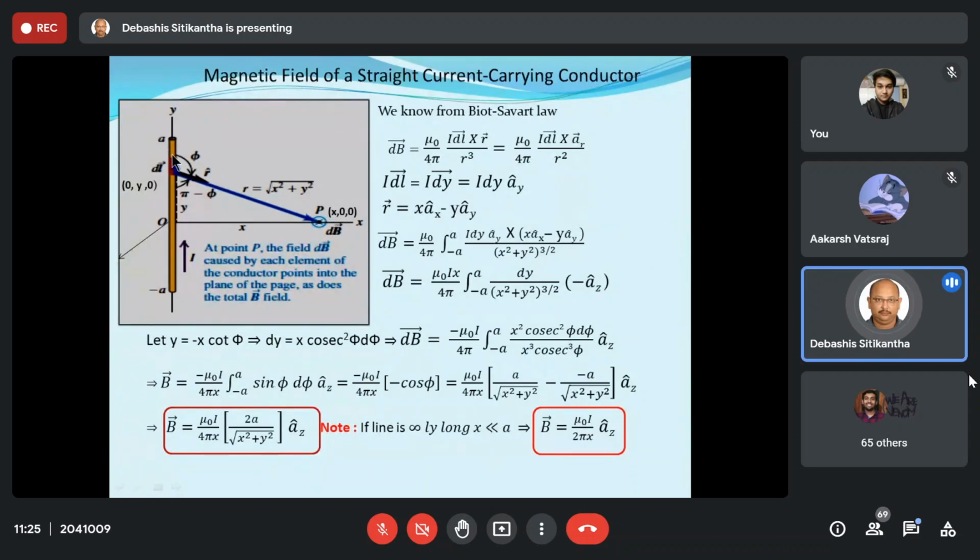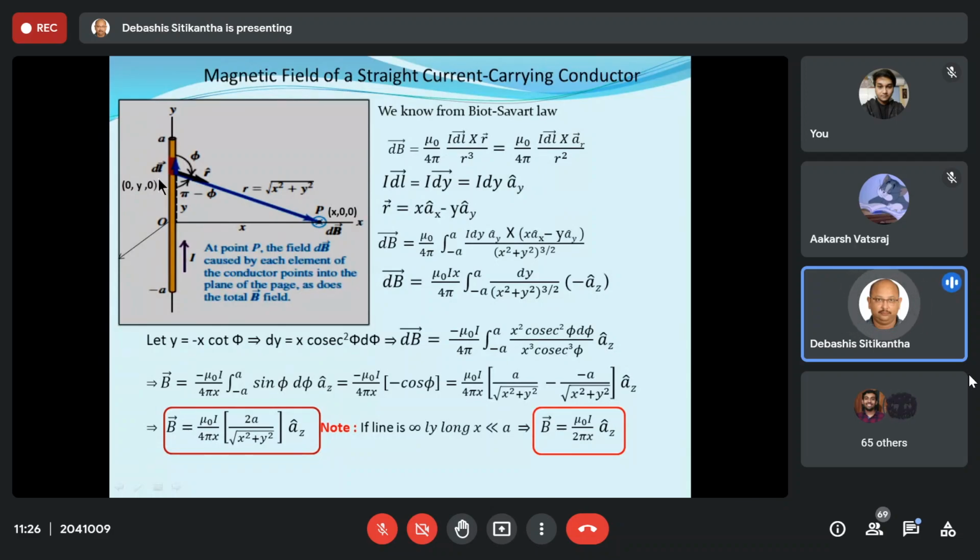Now, if you have to solve these types of problem, or you have to go for these types of derivation, what is the first step? The first step is to draw the coordinate axes. So this is the coordinate axis X, this is the coordinate axis Y, and this is the coordinate axis Z. Okay, I have missed out the letter Z over here, so write it down. Now, this is the origin, and let us say the point P is located over here. Its coordinates are given in this manner.